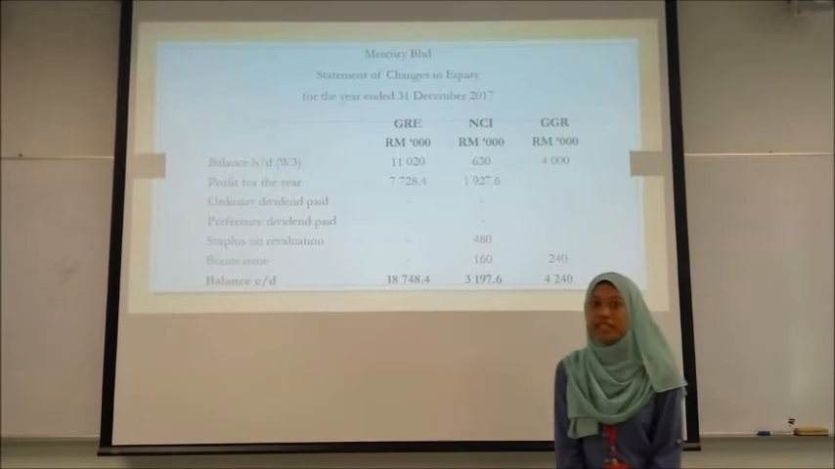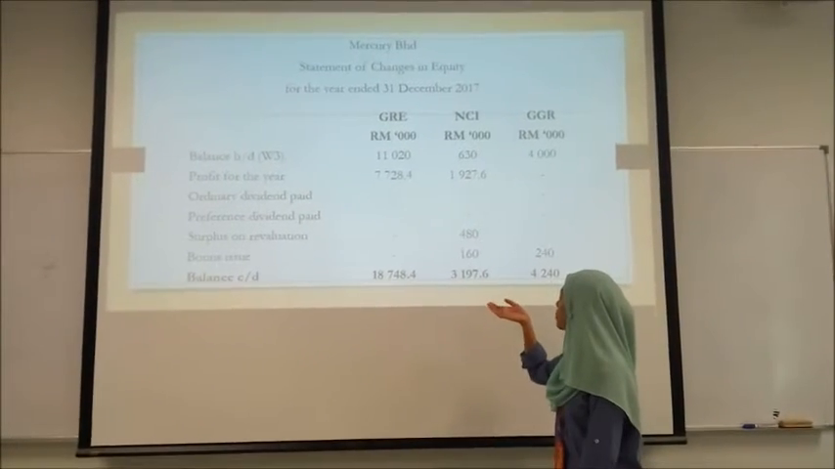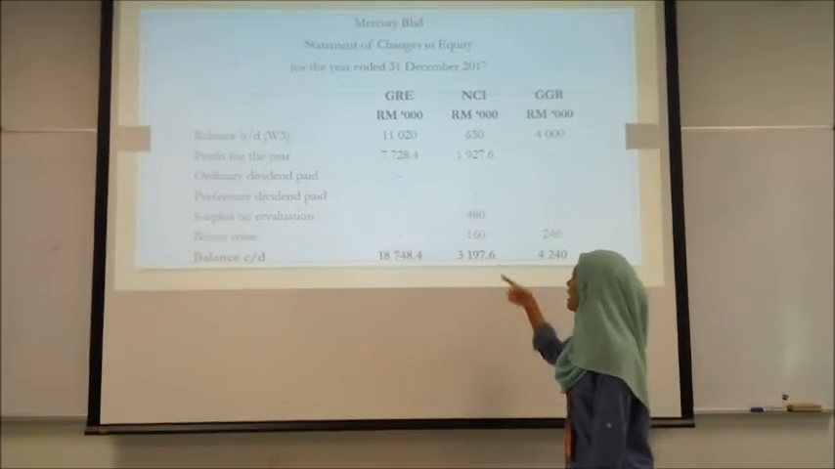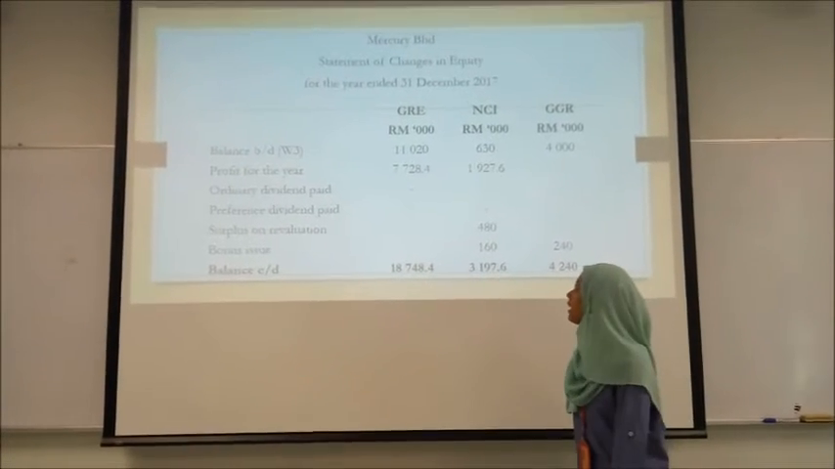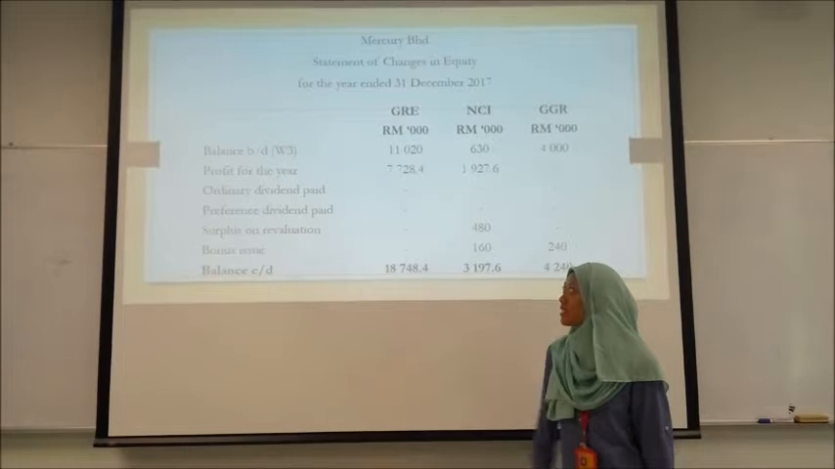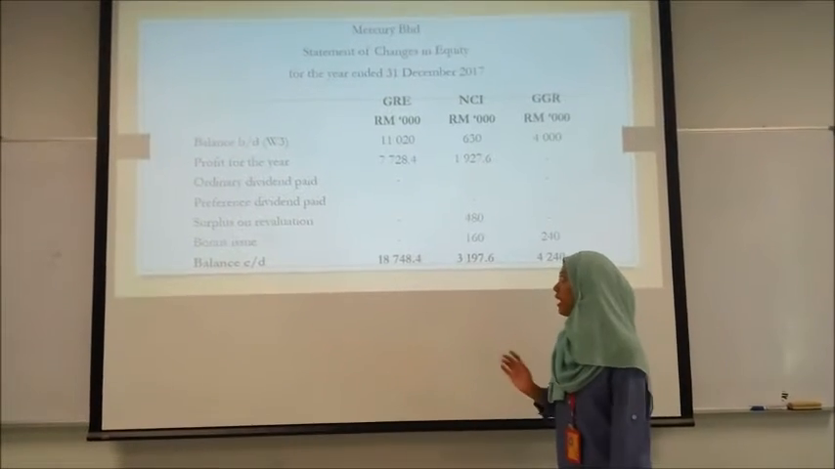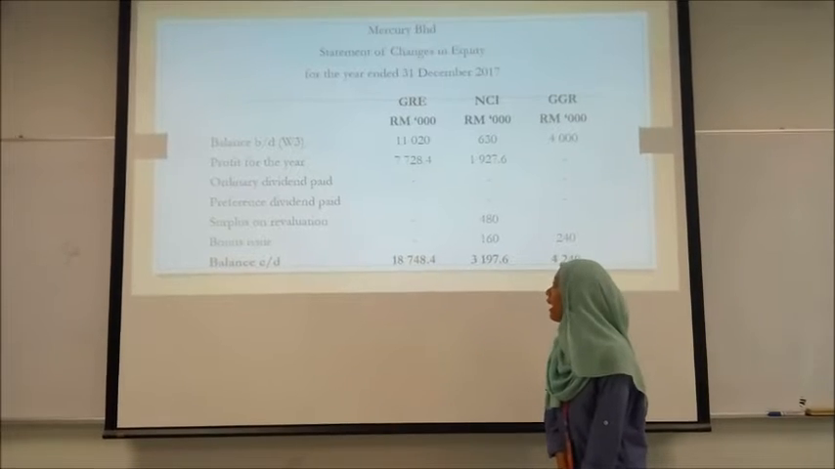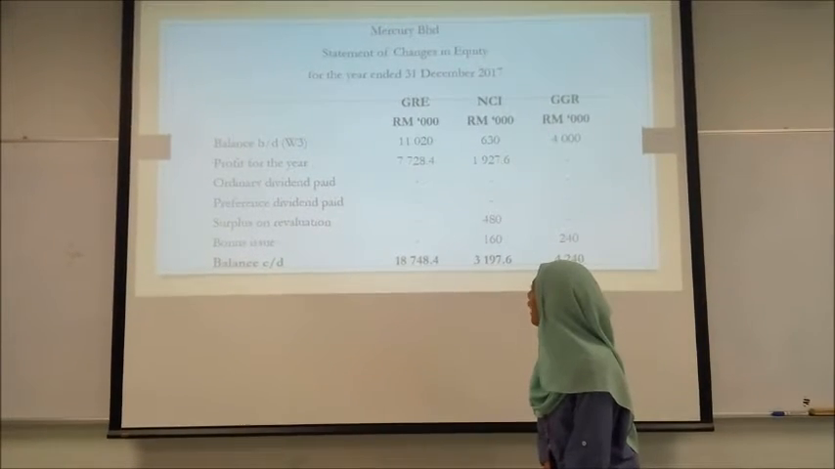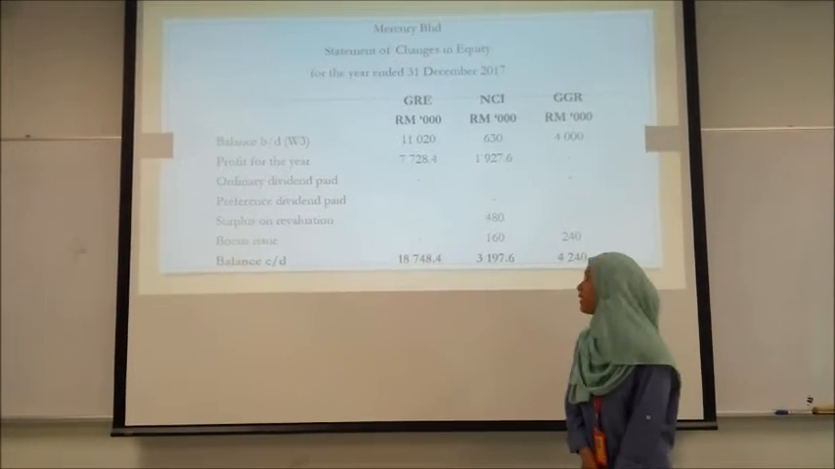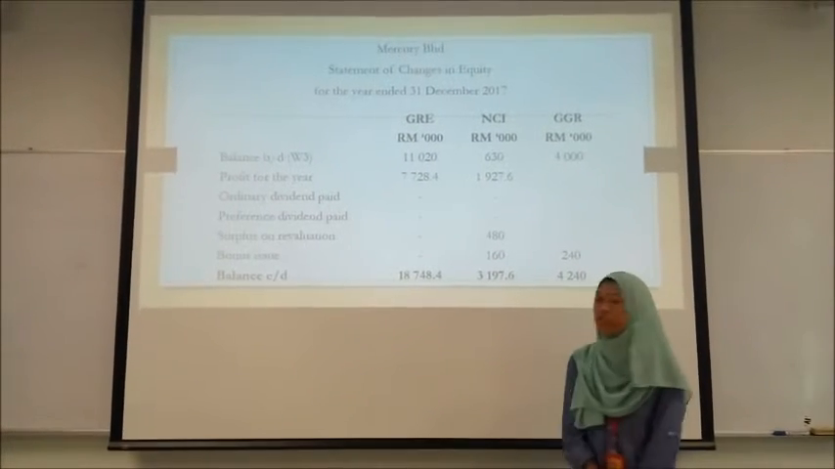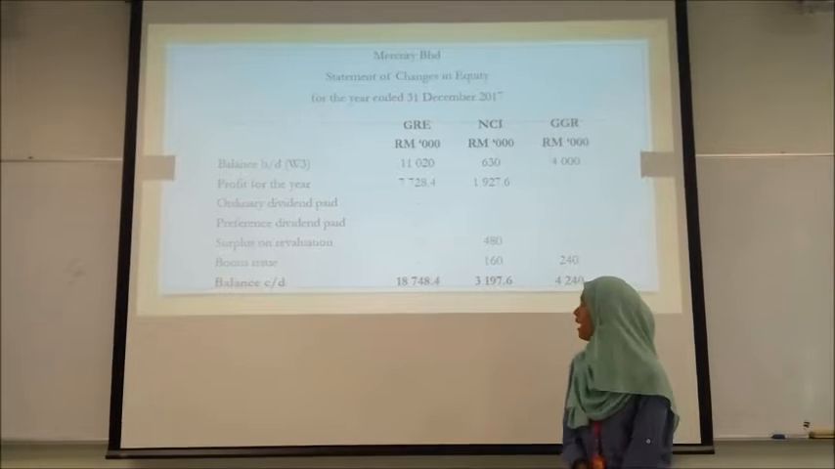Okay, next, profit for the year. Profit for the year is as we calculated in profit after tax attributable to parent and NCI before. Okay, since there is no ordinary dividend paid and preference dividend paid, there is no amount. And for surplus on revaluation, there is a surplus on revaluation amount of 480.